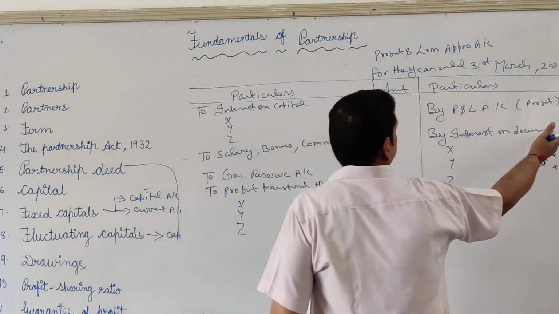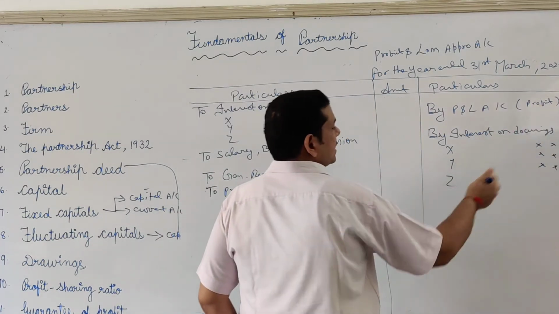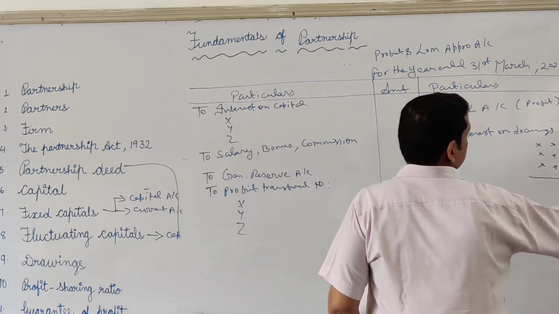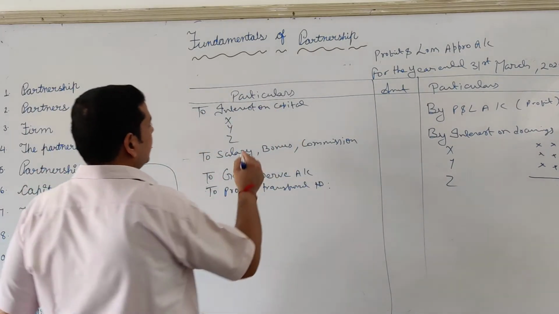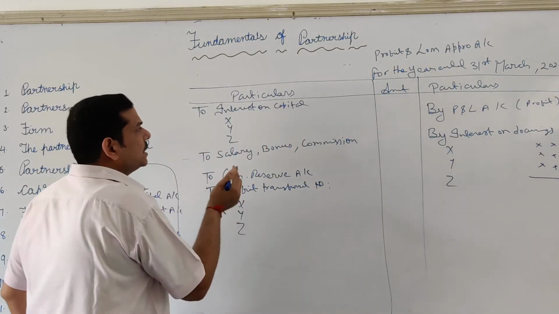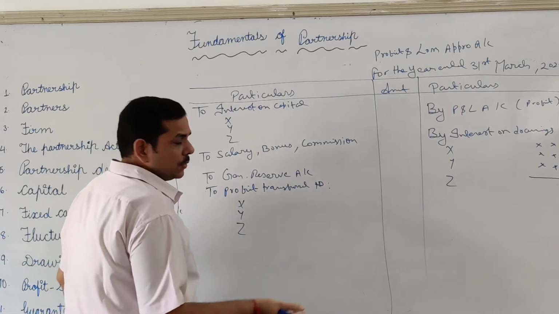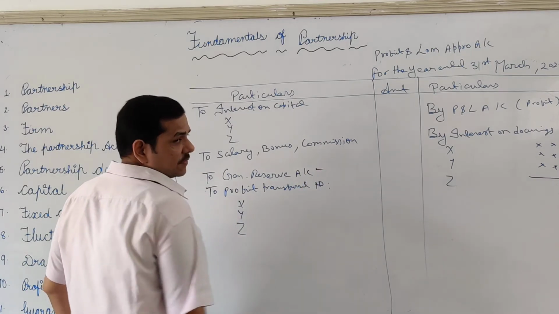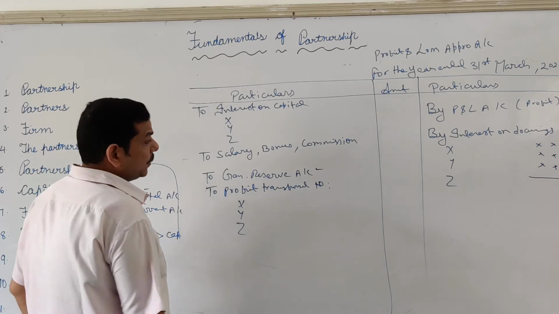So to start with the credit side, the profit received from profit and loss account will come to the credit side. Interest charged on partners' drawings is an income of the firm, so it will also come to the credit. Now see what will come on the debit side. Interest on capital if agreed amongst the partners, otherwise it's not payable. Salary, bonus, commission payable to any partner will be given. If any appropriation is made, any amount transferred to general reserve or any type of reserve, that will come to the debit of P&L appropriation account.